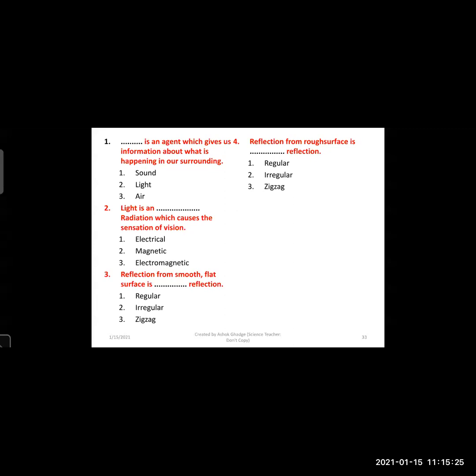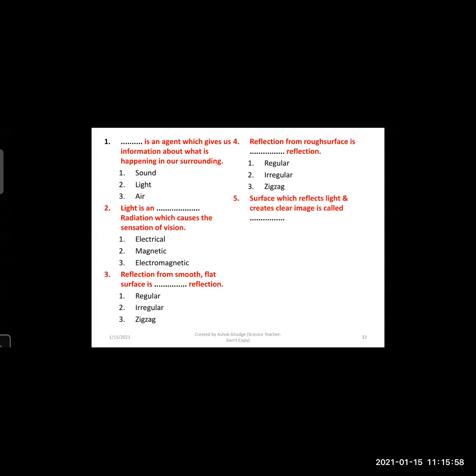Have you come across a zigzag type of reflection? Anyone else? Irregular reflection. A smooth surface will give us regular reflection and a rough surface will give us irregular reflection.